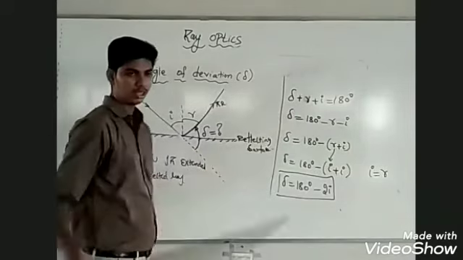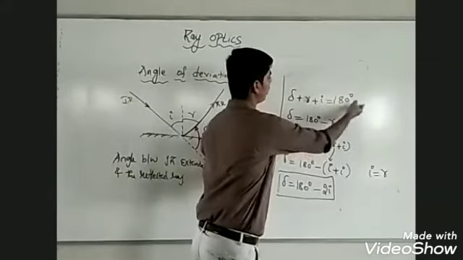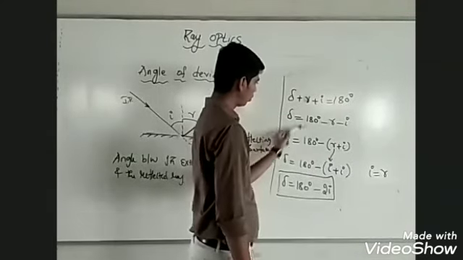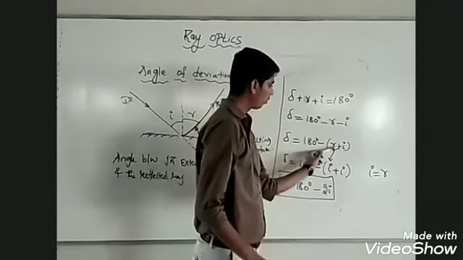So what we need is delta. Delta will be equal to 180 minus r minus I. So delta is equal to 180 minus r minus I. Since there is a minus here, take minus common. We will be left with r plus I.